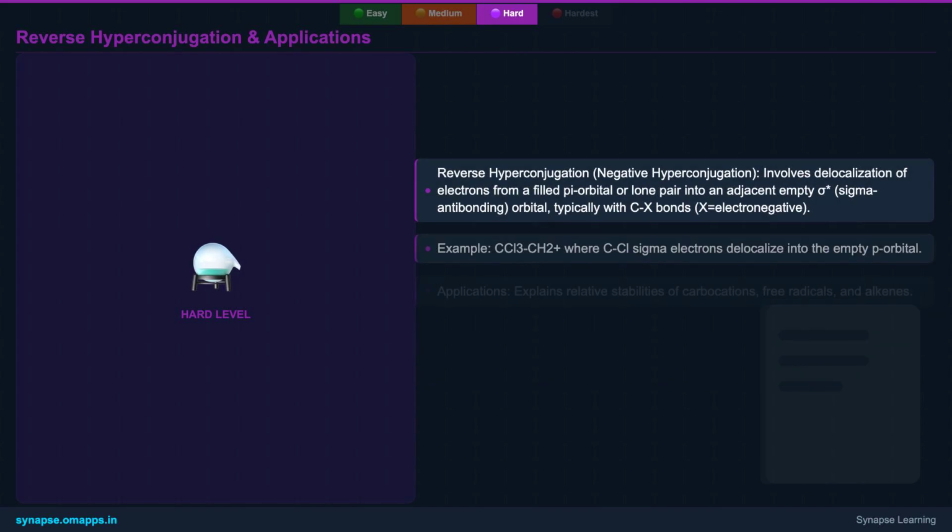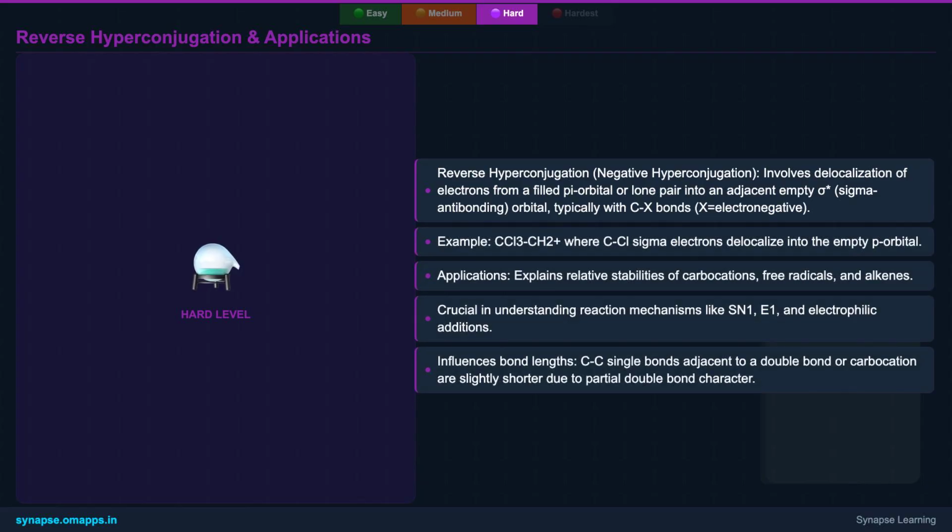Beyond the familiar, there's also reverse hyperconjugation, also known as negative hyperconjugation. This involves the delocalization of electrons from a filled pi orbital or a lone pair into an adjacent empty sigma antibonding orbital, typically involving C-X bonds where X is an electronegative atom like fluorine or chlorine. While less common, it can be significant in certain systems.